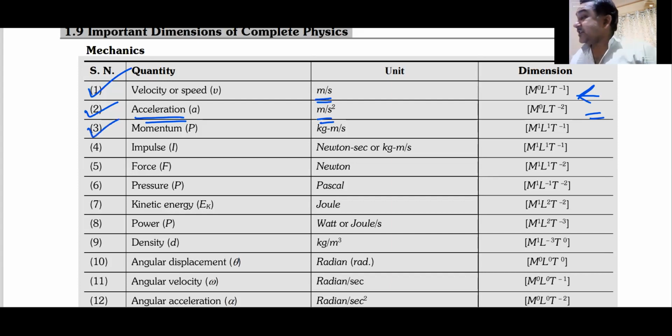We had also discussed momentum, mass into velocity. You must know the formula of momentum to find out its dimension. Am I clear with this? M1 LT minus 1 was its dimension. Then I think we had discussed pressure as well. Yes, Bhavya, great. Force per unit area. SI unit is also known as Pascal. That was force per unit area. The dimension is M L minus 1 T minus 2. We had discussed that.